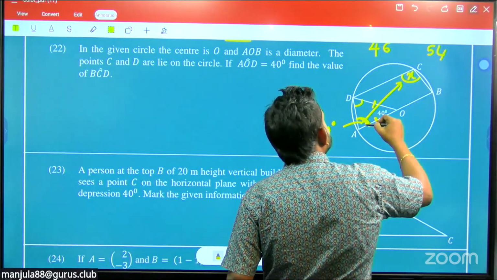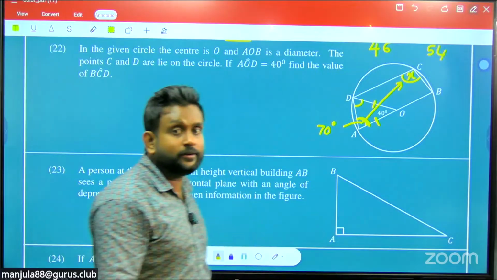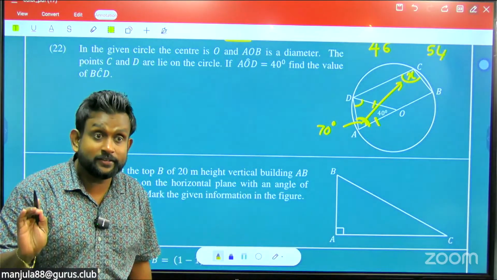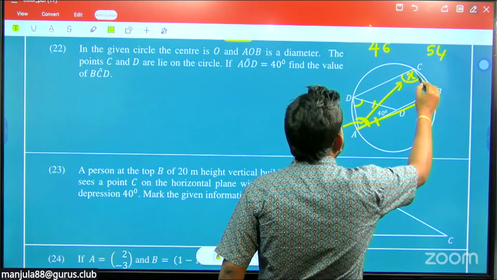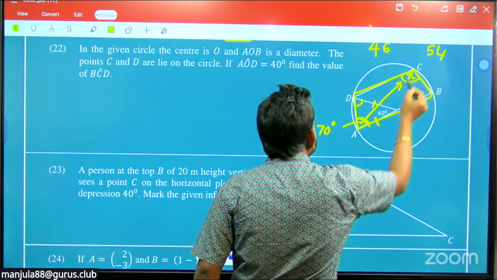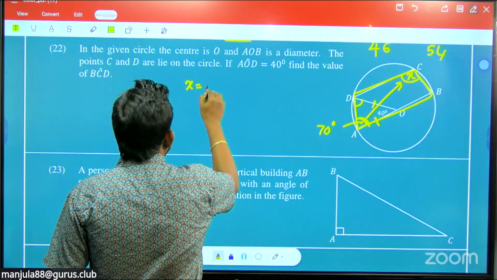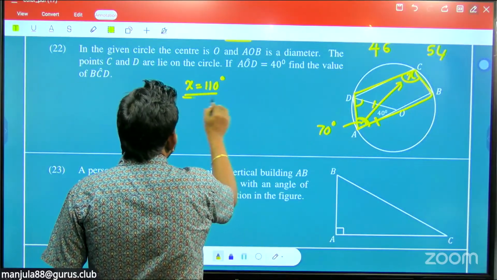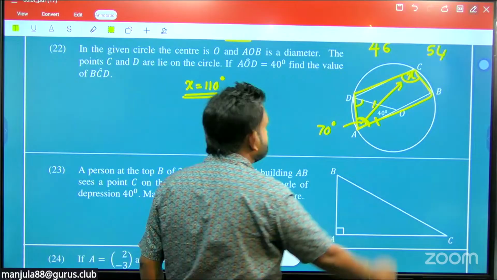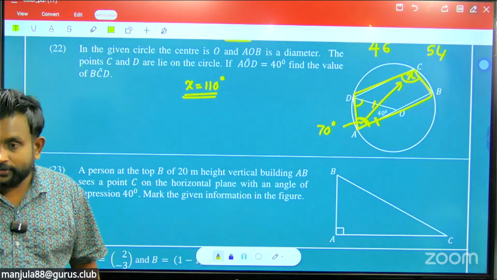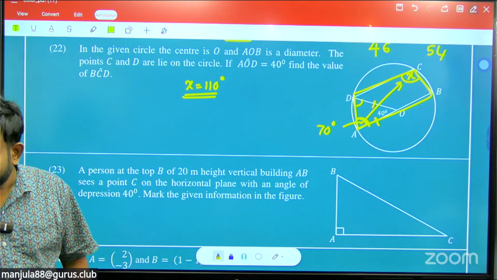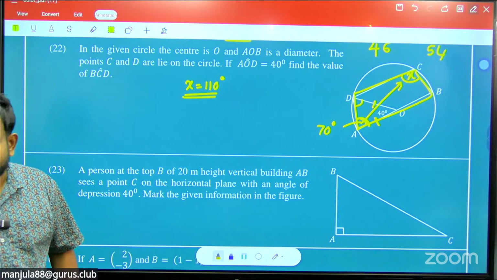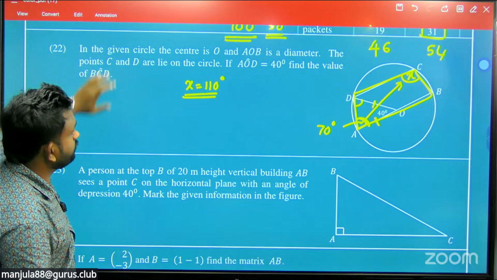So you know that the sum of these two is also 180. Why does it become that? Because it is a cyclic quadrilateral. So in this cyclic quadrilateral, you can see that here x is 110 degrees, from 180 subtract this 70, 110 degrees. Okay, right. Now we move to the next question.